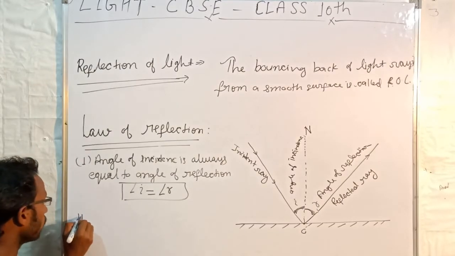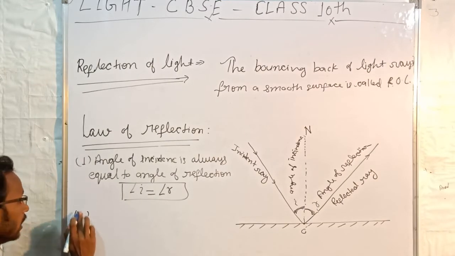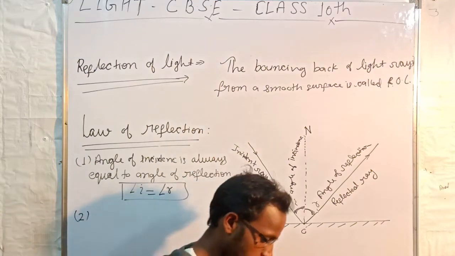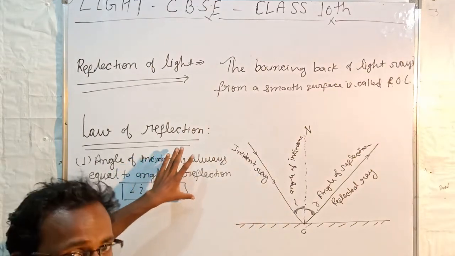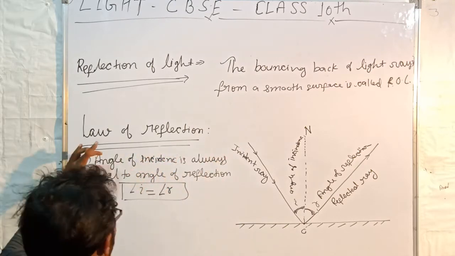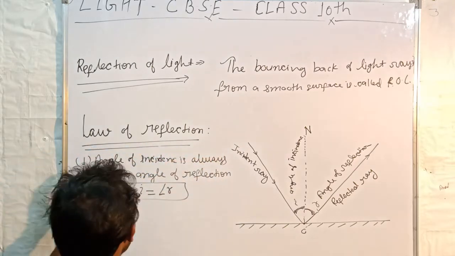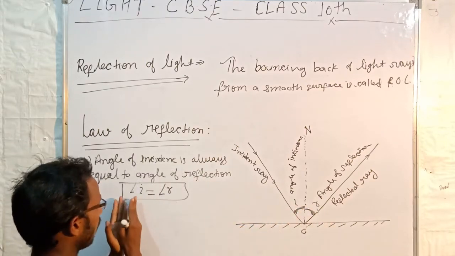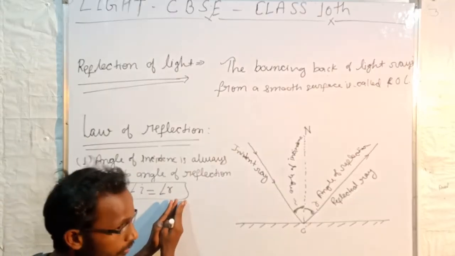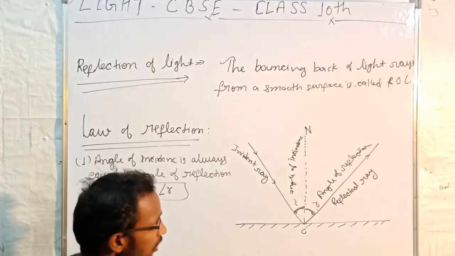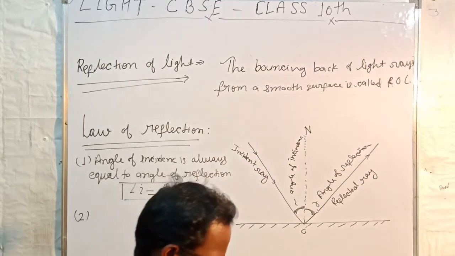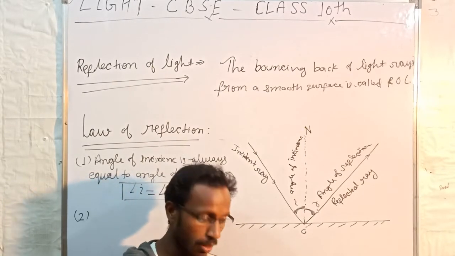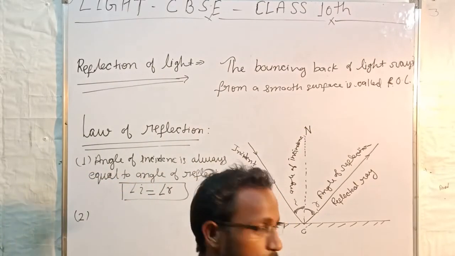And the second law. I have told you that there are two laws of reflection of light. The first law said, and this is very easy, I think you have already understood, that the angle of incidence is always equal to the angle of reflection. This I is equal to R. Learn it like this. I is equal to R. Angle of incidence, angle of reflection. The second law is this, see it very carefully. The sentence will be somewhat longer but very easy.